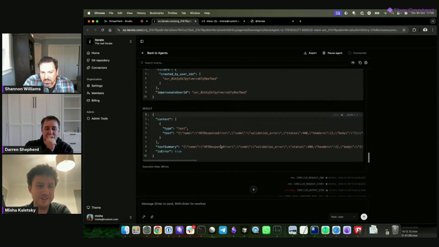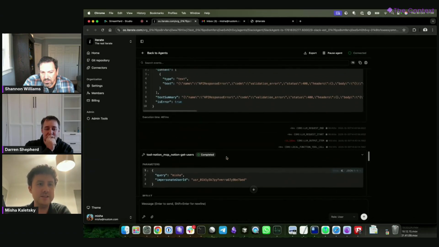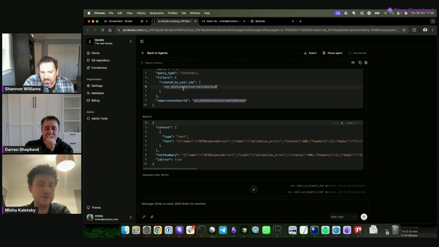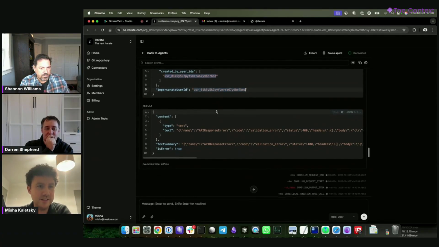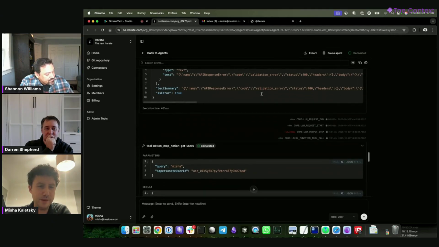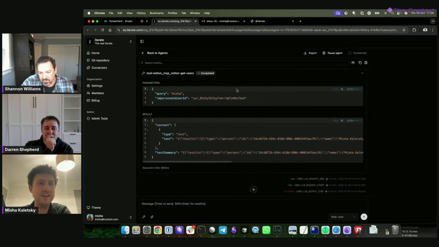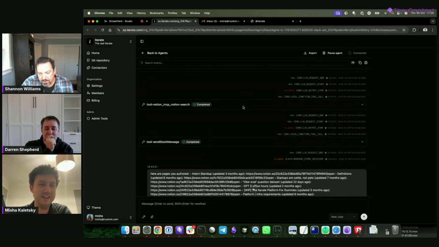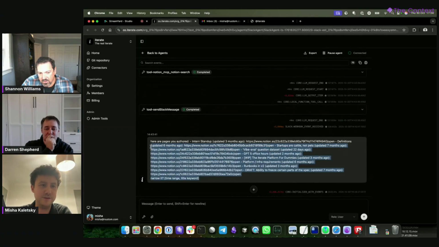And then it starts trying out different things, and it's gradually teaching itself about stuff. So first it tried to use my Iterate user ID to search within Notion, and it got a problem saying that user didn't exist. So then it realizes it has to get the users in Notion. It then does another search, and eventually it finds the Notion page that I've written. So this is a classic agent loop thing, but what we found is that combining it with multiplayer, and it's something you can access on your phone, was quite novel, and we found it super useful.